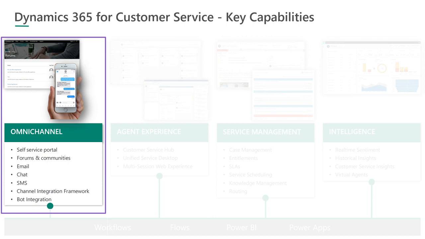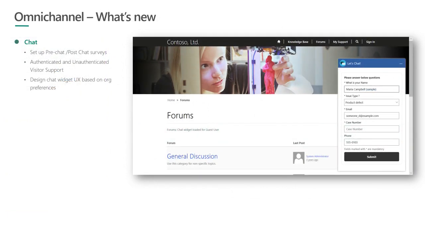As most of you would already know, we have traditional channels within customer service, like email, wherein a customer can reach out over email, send a support email with, let's say, a product inquiry, and the agent can receive that email within the product, respond back, and the response goes back over email. So that's one channel that has traditionally existed within the product. We also have the web channel or portal and different flavors of portal, like the customer support portal, communities, and so on, which are already there. So with this, let's talk about the newer set of channels that we are enabling in the product now.